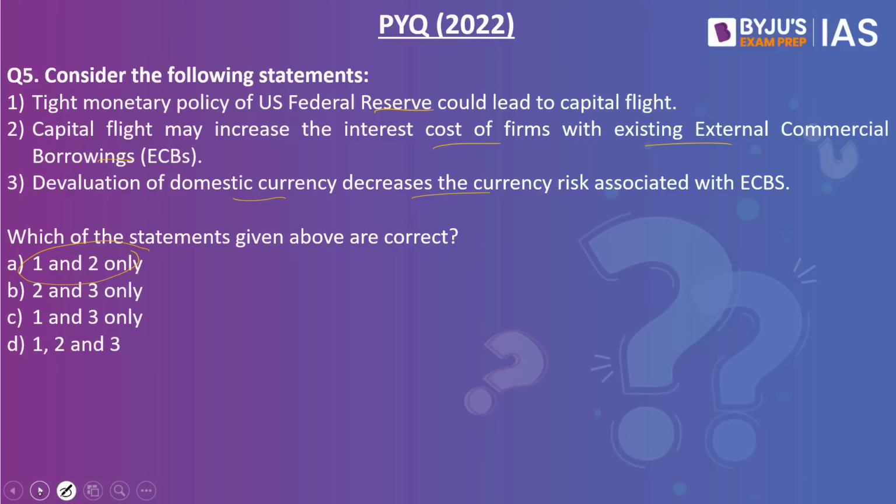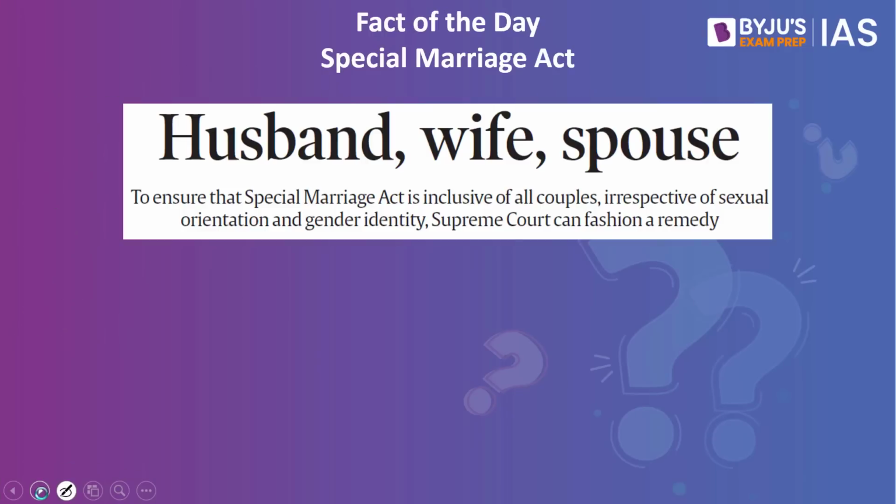Now let's look into the fact of the day. The fact of the day for today's discussion is the Special Marriage Act. What is this Special Marriage Act? When it comes to marriages in India, what exactly happens? It is not just about two individuals liking each other, but it is families coming together. There is a lot of extravagance. There is a lot of love that is shared. Families enjoy with each other.